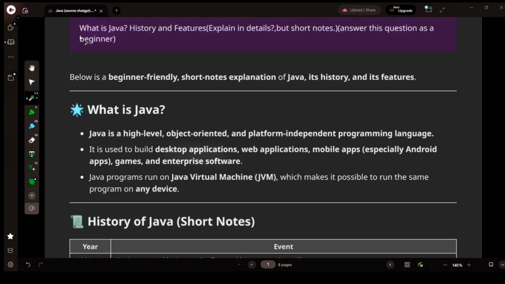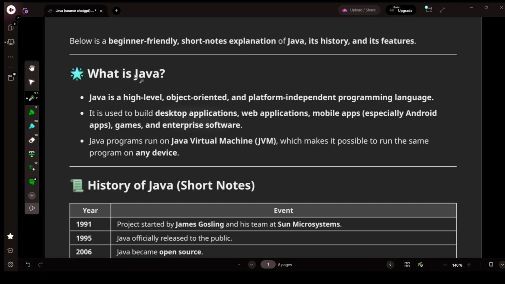Guys, today I got the detailed overview on what is Java, the history of Java, and the features used in the Java programming language. Let's see, what is Java? ChatGPT said that Java is a high-level, object-oriented and platform-independent programming language. So I have a question: what is a high-level programming language?